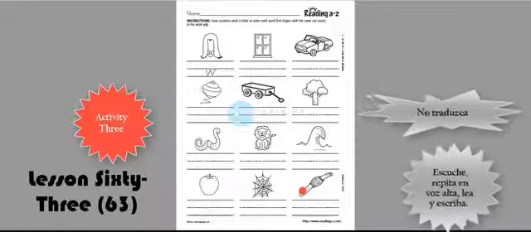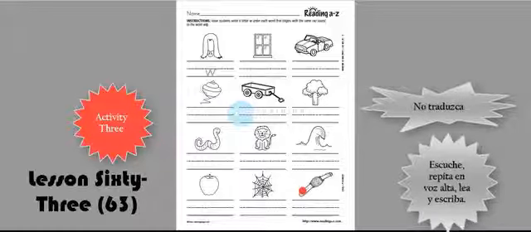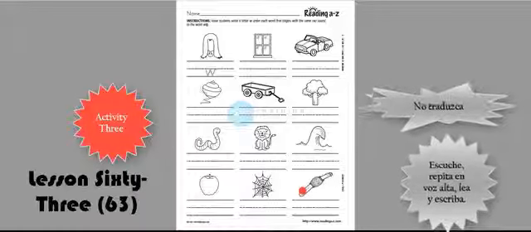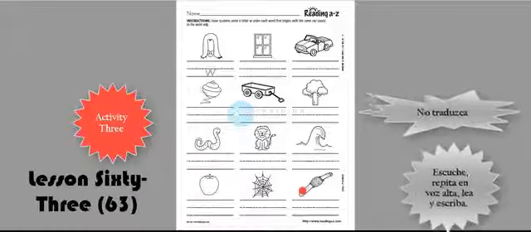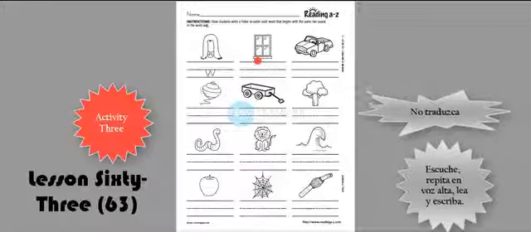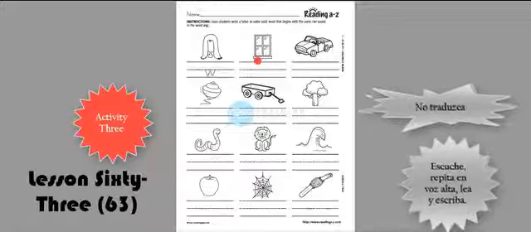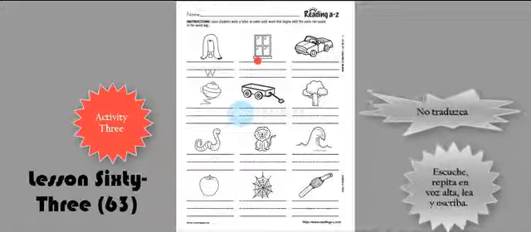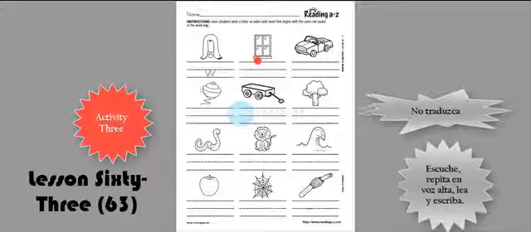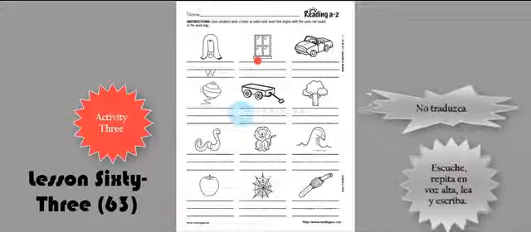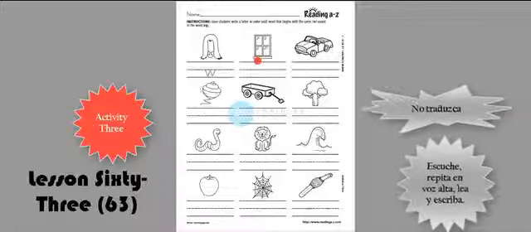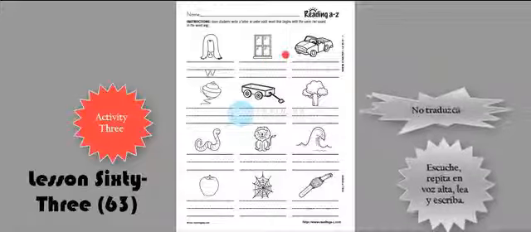Usted creo que ya identificó los que begin in W sound y los que no begin in W sound. Entonces escribamos la letra W debajo de aquellos objetos cuyos nombres begin in W sound. No escribo la letra W debajo de aquellos nombres that do not begin in W sound. Y luego escribimos las palabras completas. Let's do it.